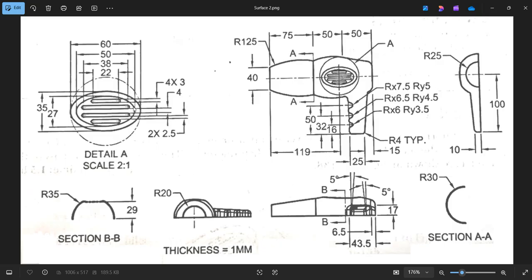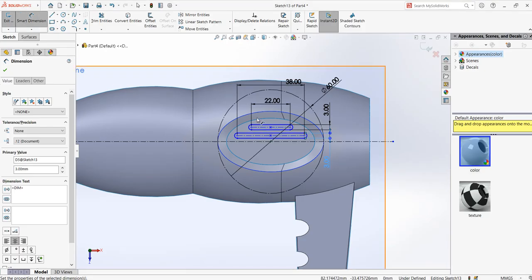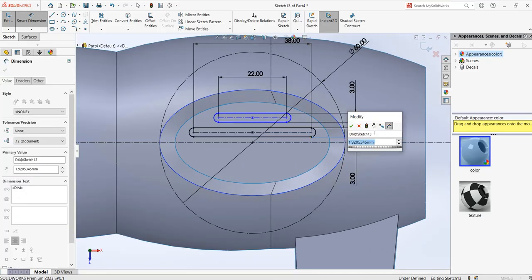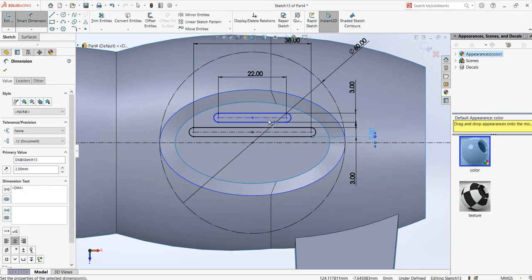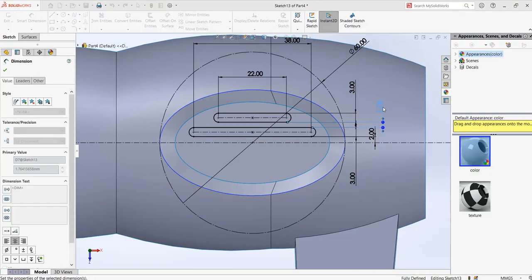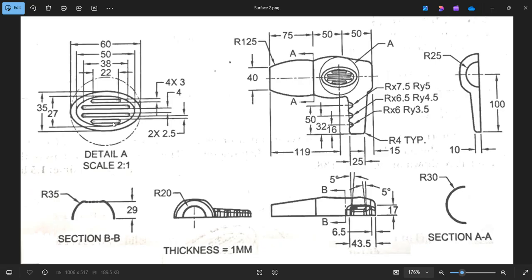And then the distance between this one and the other arc, these two slots, is 4 milli. And then the distance between this slot and this slot is 2.5 from the edges. So 4 milli means half of it is going to be 2 milli. So from here to here is going to be 2 milli because half of it. Then from here to here is 2.5. See, here is given 2.5 here, and this is 4. But since we are taking it from the center, we take 2 mm, half of 4.